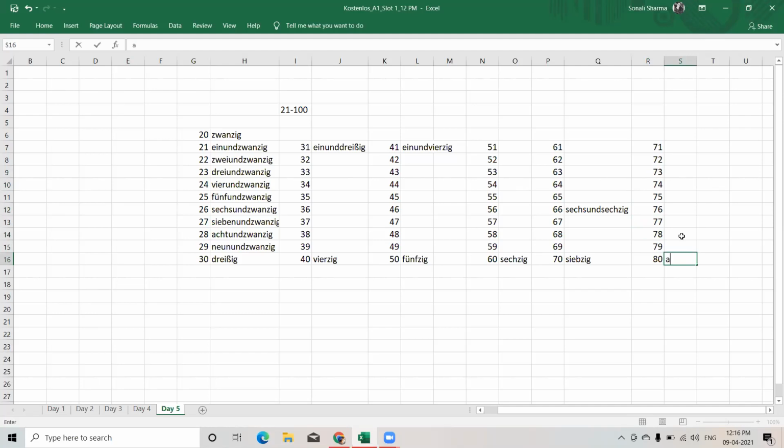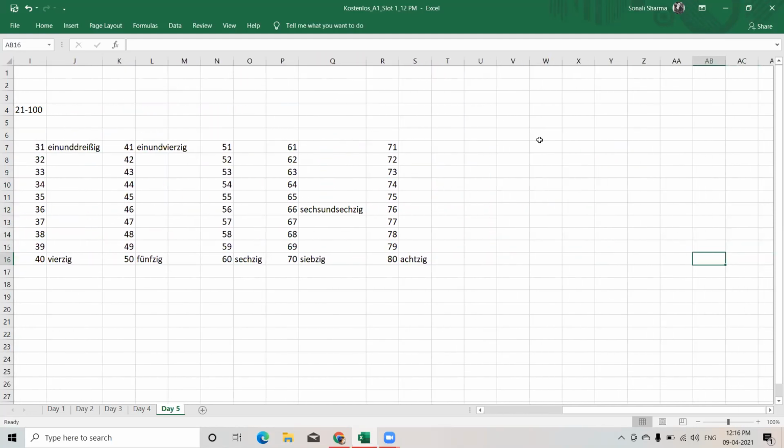80, which is achtzig. Next is our 81. So for 81, it's ein und achtzig. Then 82, zwei und achtzig. 83, drei und achtzig. 84, vier und achtzig. 85, fünf und achtzig. 86, sechs und achtzig. 87, sieben und achtzig. 88, acht und achtzig. 89, neun und achtzig. And last one is our 90.